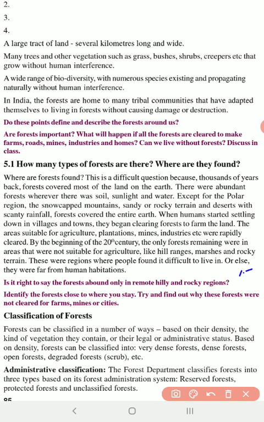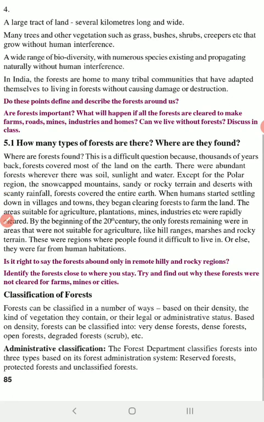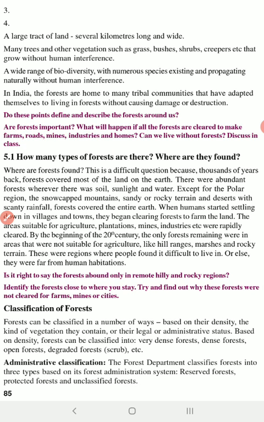Okay, right, now we will move on to talk about classification of the forests. Here we find forests can be classified in a number of ways. As we cannot define forest, so also we cannot classify the forest easily. So there are number of ways to classify forest. The first one is based on the density. What's the density? Number of trees. If there are so many number of trees, then that particular forest could be called with a different name. Okay, so based on the density or based on the kind of vegetation that they contain,